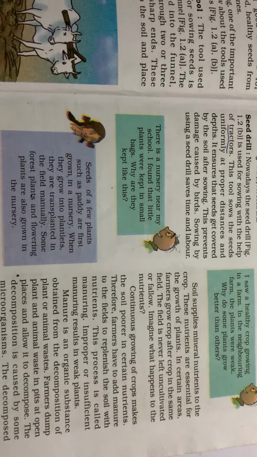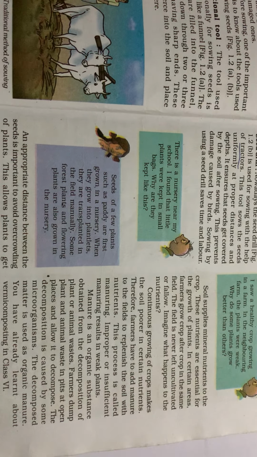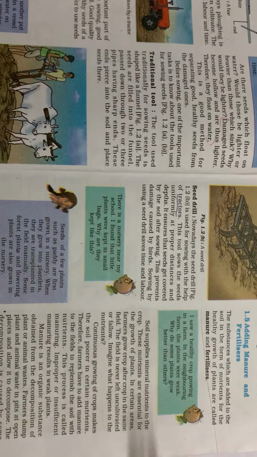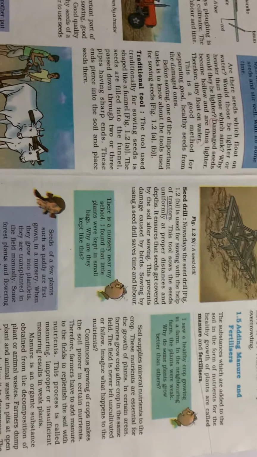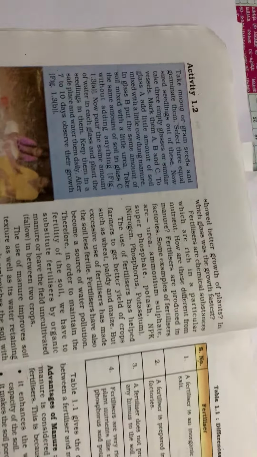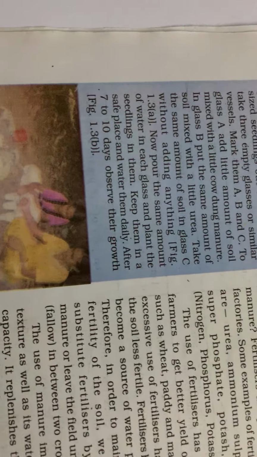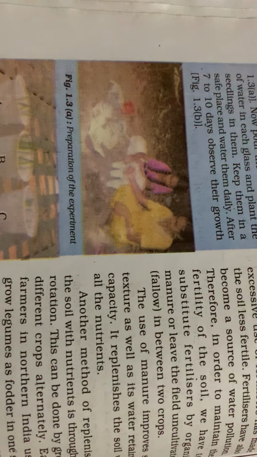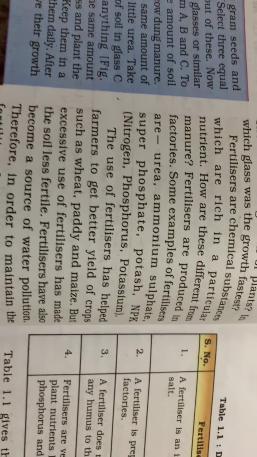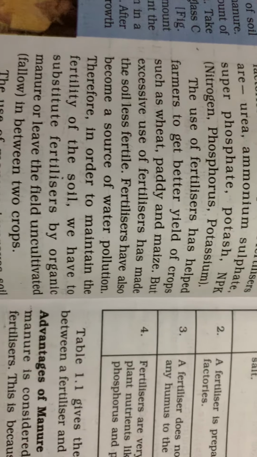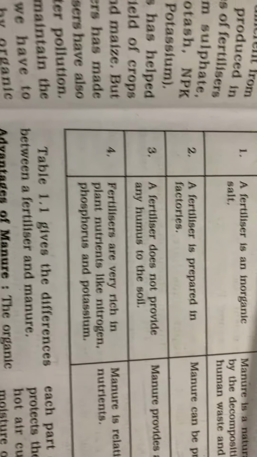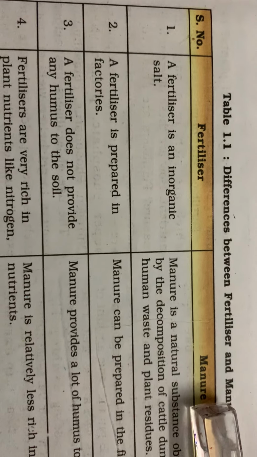Now manure is the organic substance which is obtained from decomposition of plants and animals, while fertilizers are chemical substances which are rich in a particular nutrient only. So you can see, for example, fertilizers, we can take urea, ammonia, potash, NPK, and these fertilizers are manufactured in the factory. So here you can see the difference between manure and fertilizers.